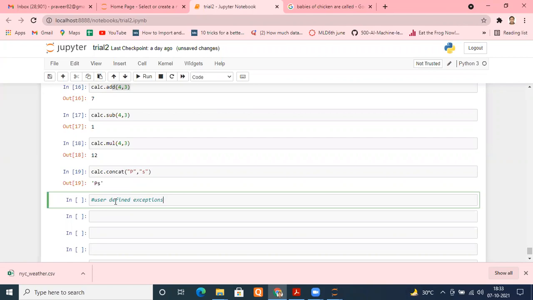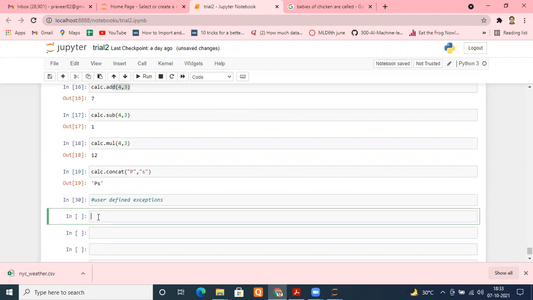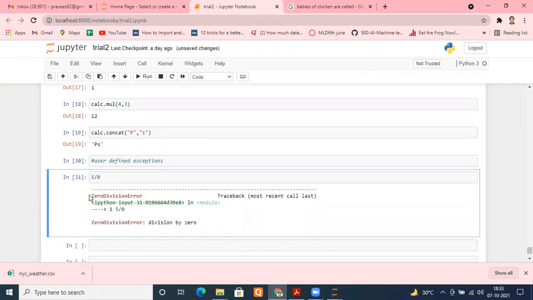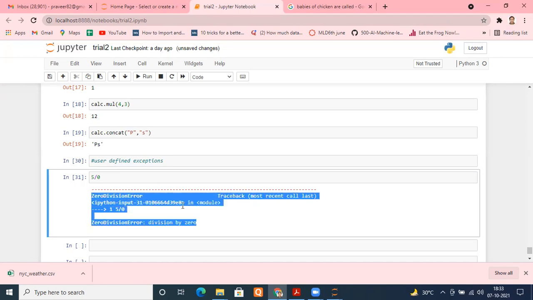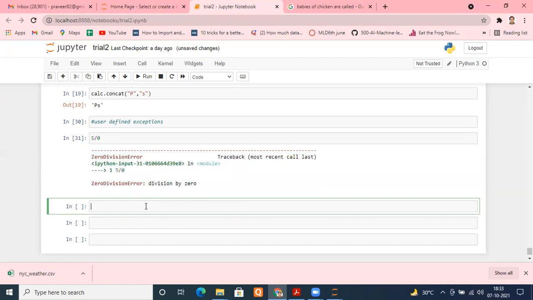Remember, for example, if I immediately run a code like 5 divided by 0, the exception is here, zero division error. Now you want to create something so that your own message comes here. This is available in the system by default, but you can create one like this on your own. How? So we are moving to that.